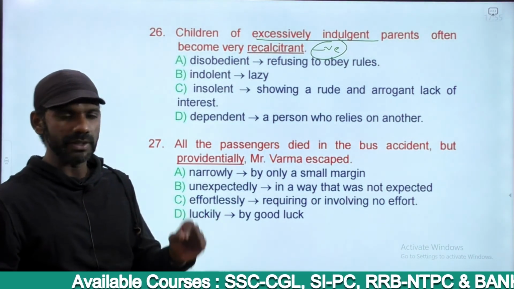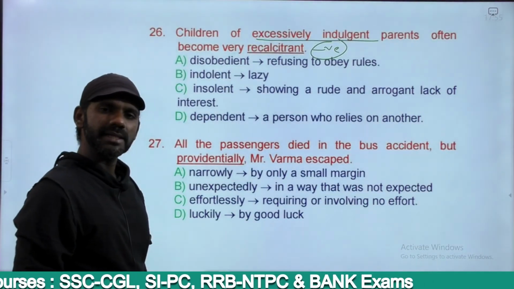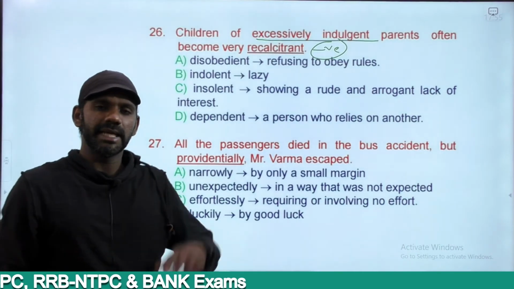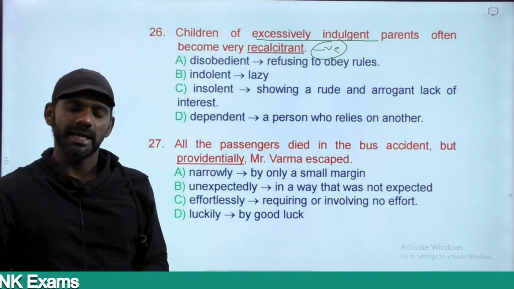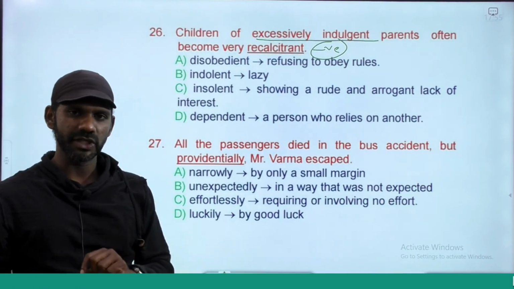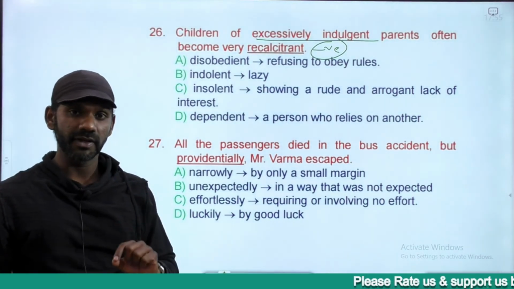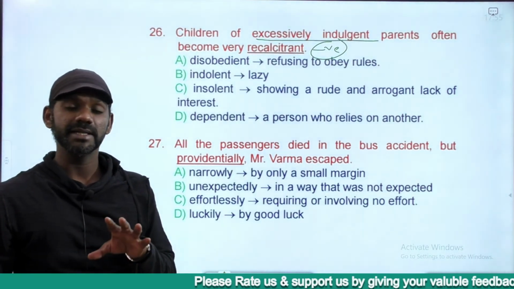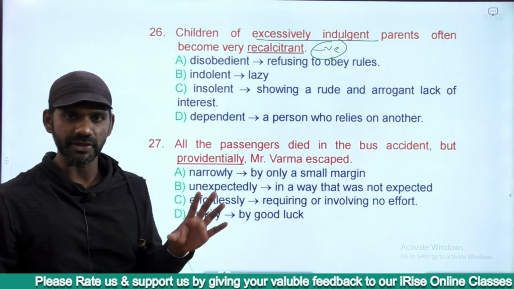The options are recalcitrant in the sense, like, they will not give importance to the words of others. They will do everything the way they want to, as per their wish. They will never listen to the request, the advice, or the orders of others. They're termed as recalcitrant.